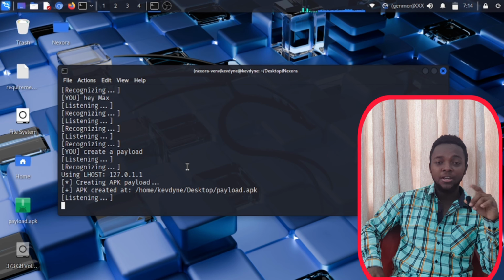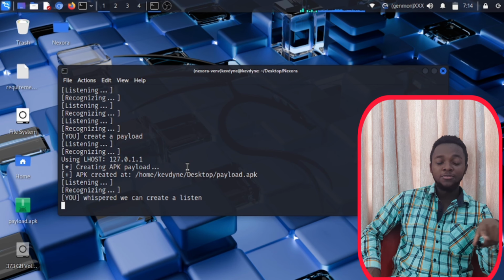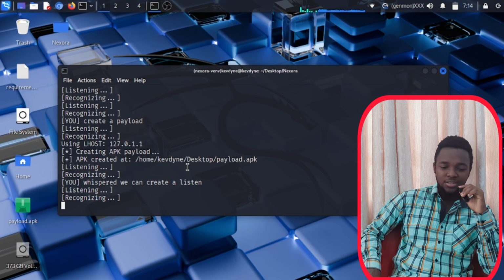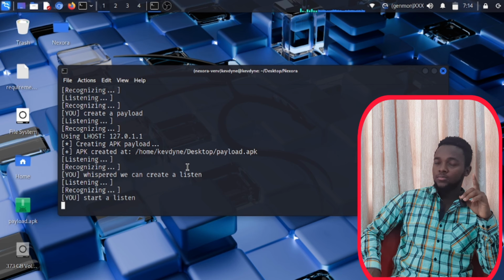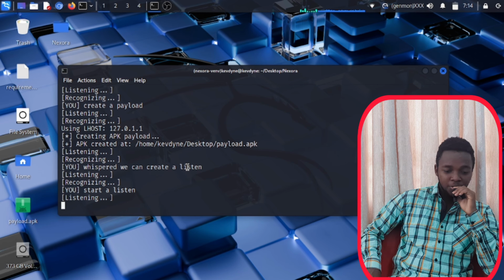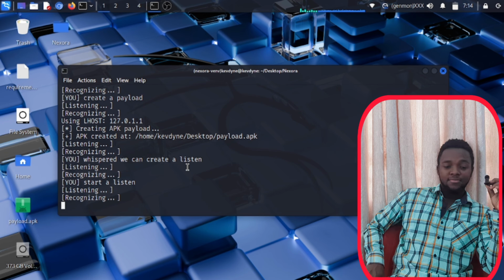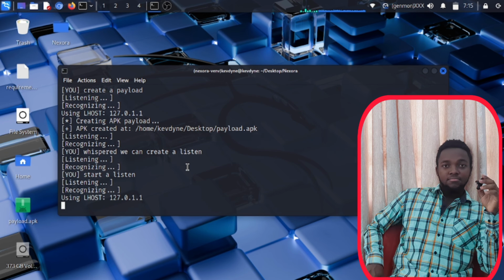Now, the best part, we can create a listener. You can start a listener, actually. She won't understand that because I said a lot of creepy words. Start a listener. I think she'll understand that. What port number should I listen on? 4444. Using LHOST 127.0.1.1. Starting Metasploit listener.